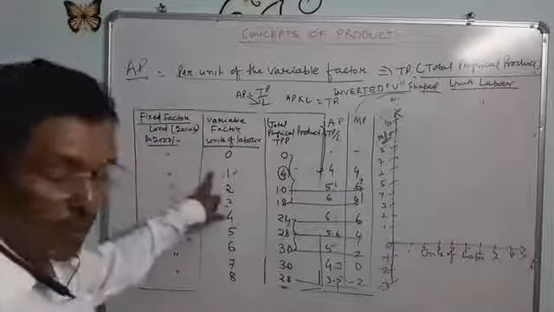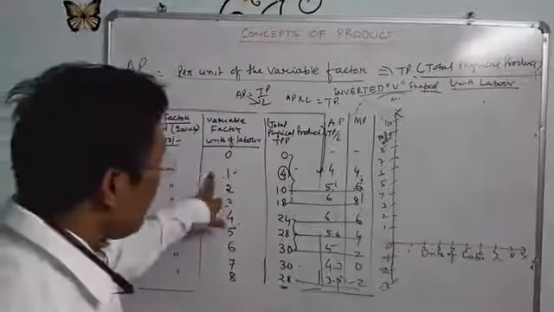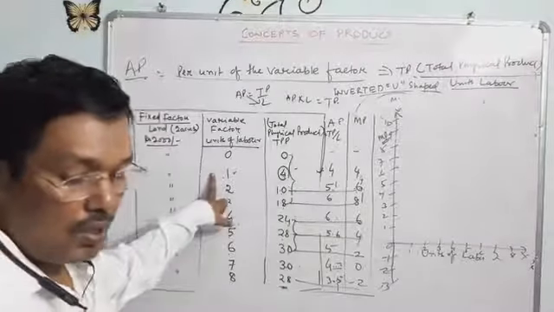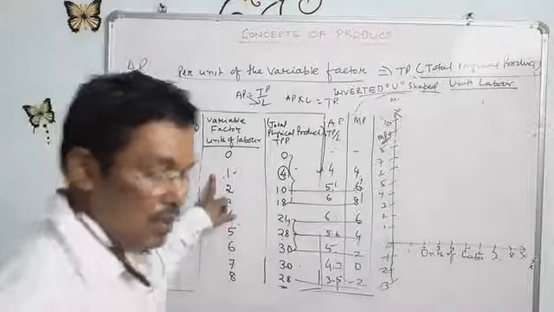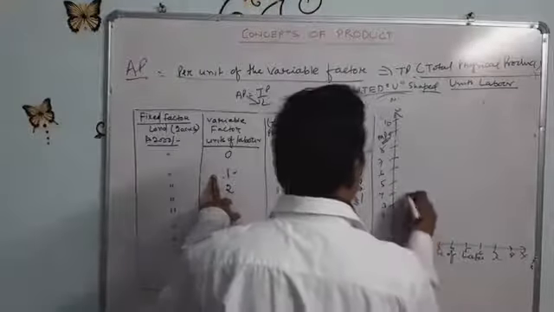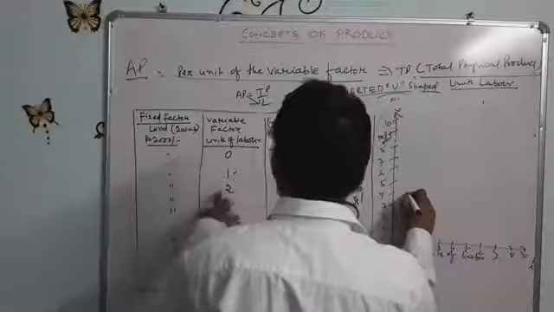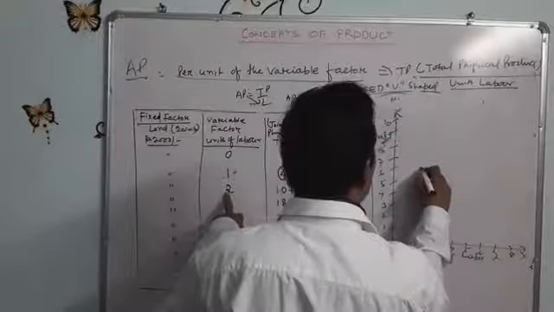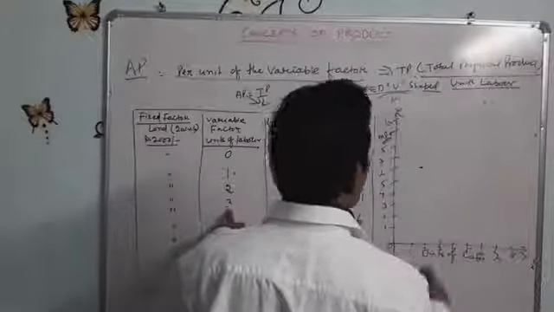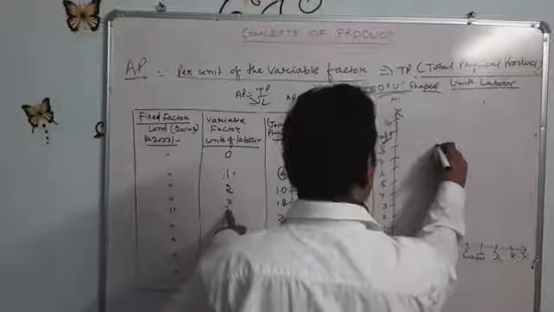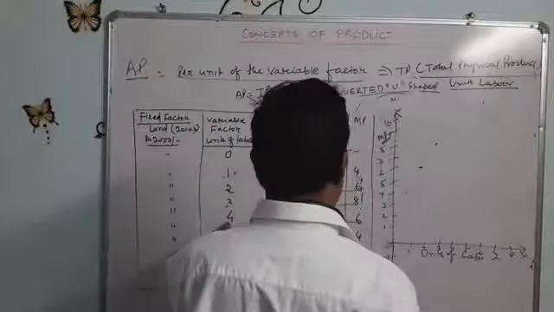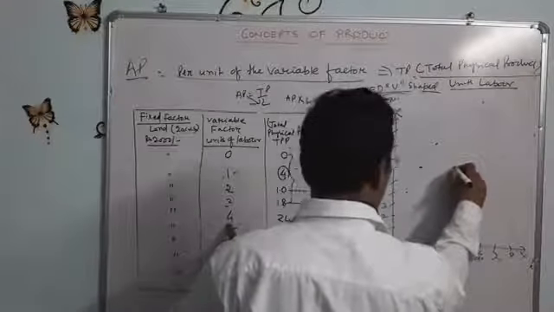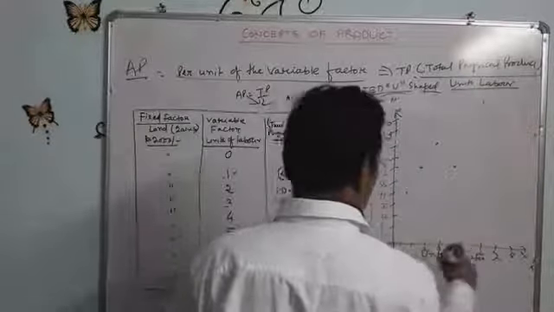So for the first unit of labor, how much is the marginal product? It is 4. For the second unit of variable factor, marginal product is 6. In the third case, marginal physical product is 8. In the fourth case, it starts to decline, that is 6. Fifth case, it is 4.